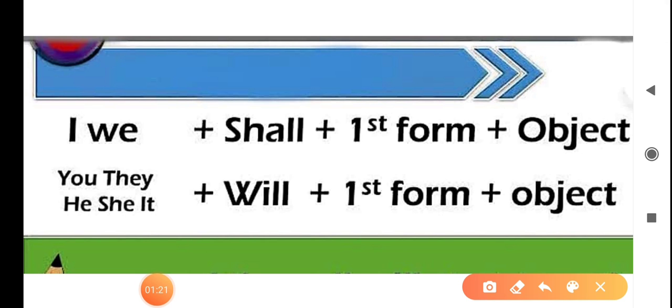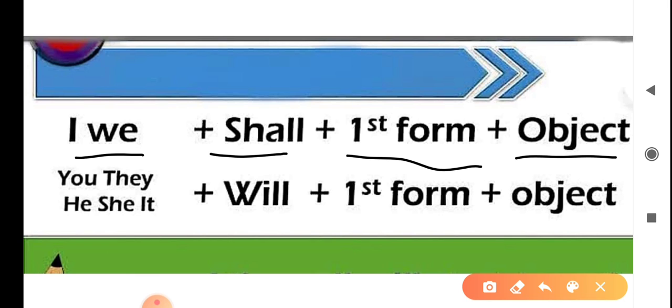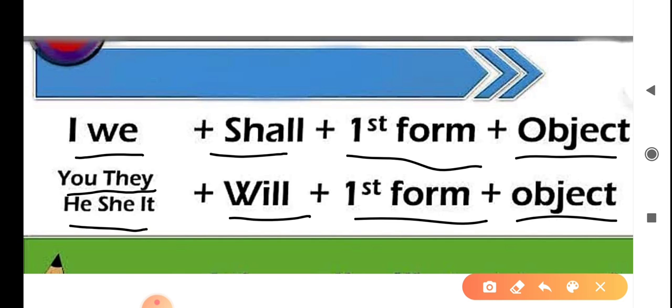Let's discuss the format for the simple future tense. And that is I or we plus shall plus first form of the verb plus object. You, they, he, she, it plus will plus first form of the verb plus object. In simple future, I and we is always followed by shall.